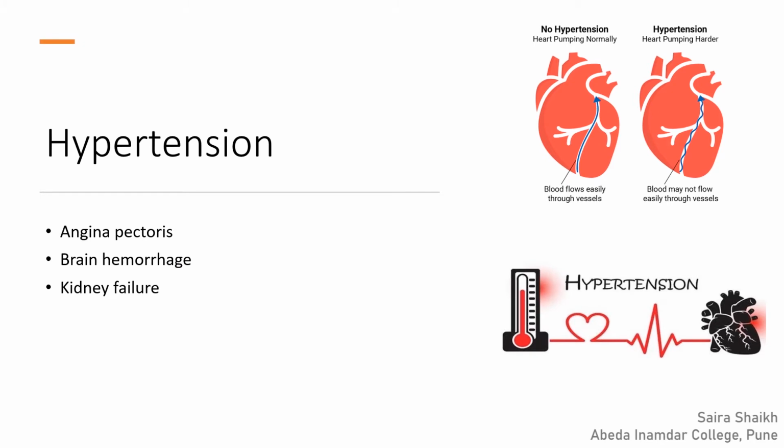Hypertension is the condition in which the blood pressure is always high, that is above 140 by 90 mmHg, and it remains constant. Because of this, heart pumping is difficult because the blood is not flowing easily through blood vessels, and the condition may produce angina pectoris, brain hemorrhage, or kidney failure.